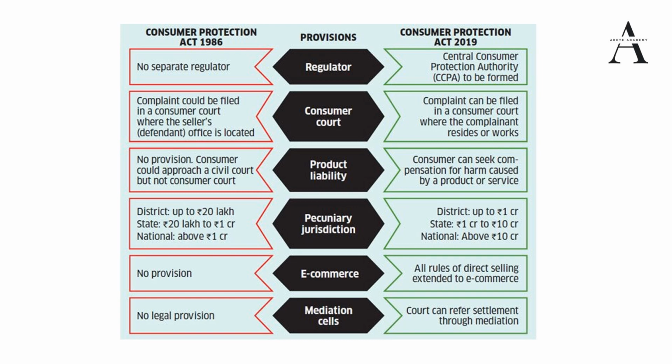So on the left hand side we have the Consumer Protection Act 1986, on the right hand side we have the Consumer Protection Act 2019. With respect to the regulator, what has changed? Earlier there was no separate regulator, but now we have a separate regulator, that is CCPA, the Central Consumer Protection Authority. With respect to consumer court, earlier the complaint could be filed in the consumer court where the seller's office is located. Let's say the seller is in Haryana and their office is registered in a nearby area only. You could go and file your complaint only in the consumer court of that area.